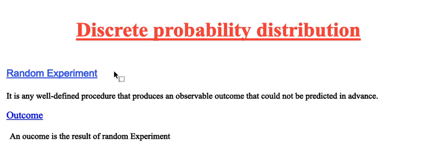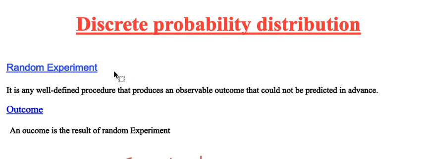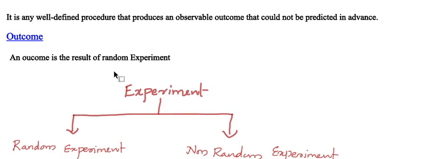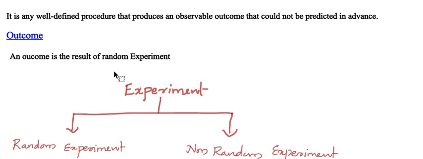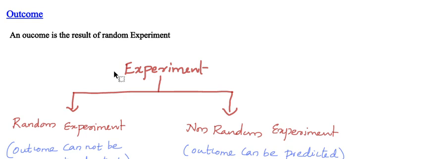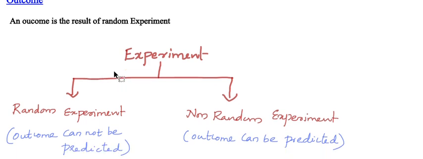We know what an experiment is. Experiment is something which gives an outcome. We can classify experiments into two types, that is random experiment and non-random experiment. As we have seen, a random experiment is an experiment whose outcome cannot be predicted, whereas a non-random experiment is one whose outcome can be predicted.